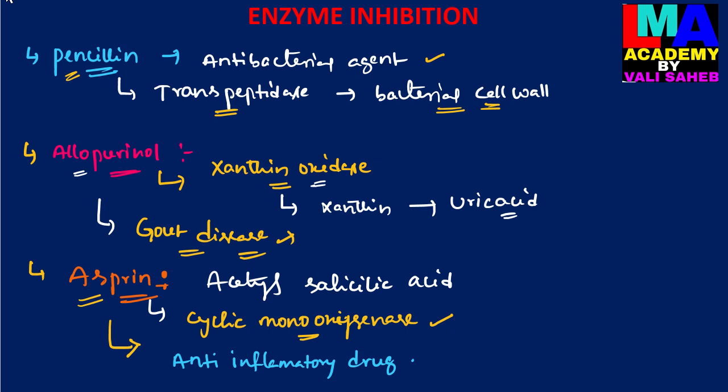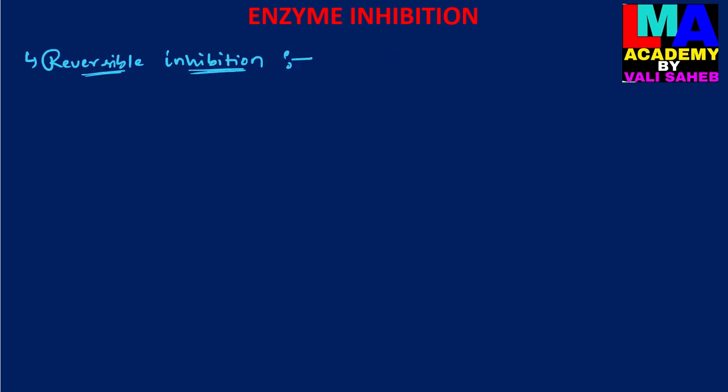And then coming to the reversible enzyme inhibition process.